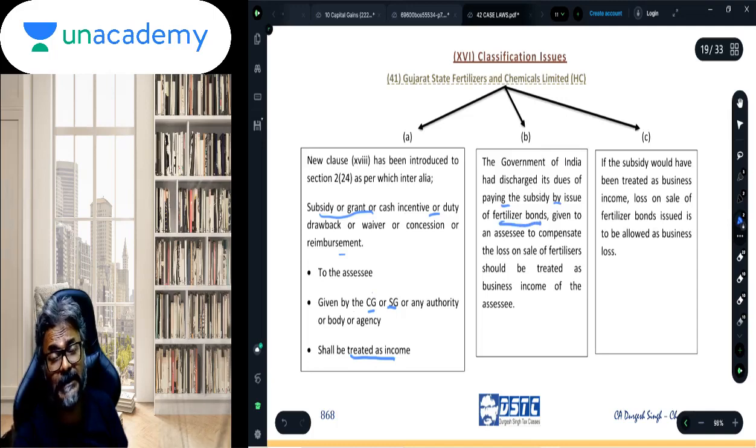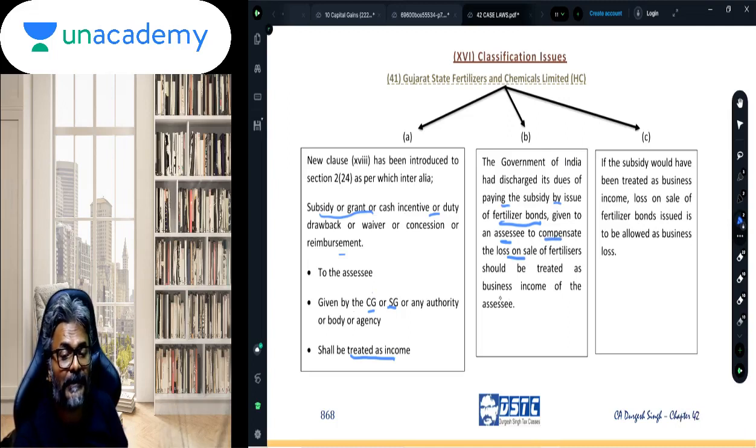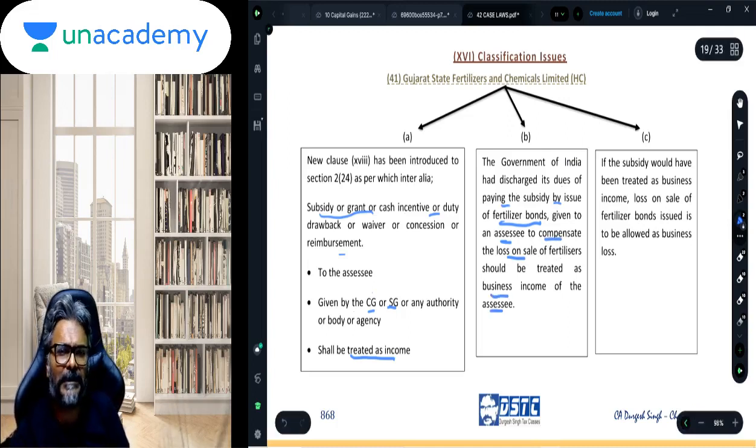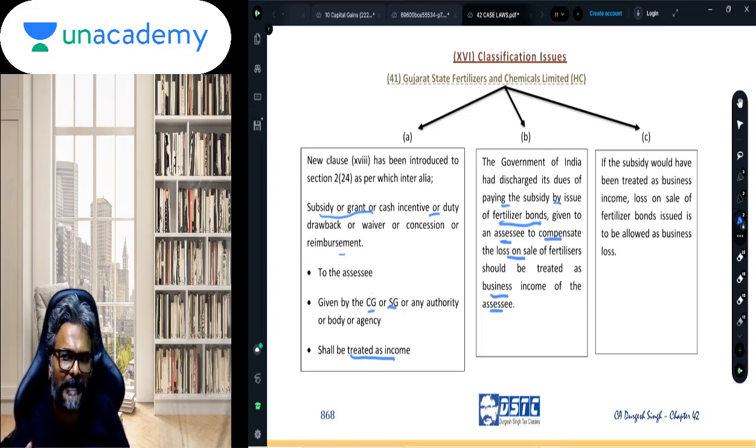So that subsidy, students, has been given in the form of what? Fertilizer bonds given to the SSC to compensate the loss of the sale of fertilizers. Should be treated as what? Should be treated as business income. Obviously, this is to be treated as what? As a business income, because this has been given in lieu of your business loss.